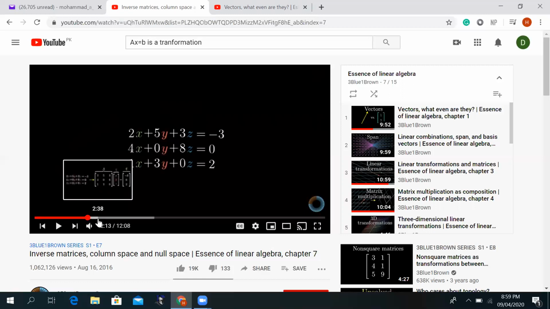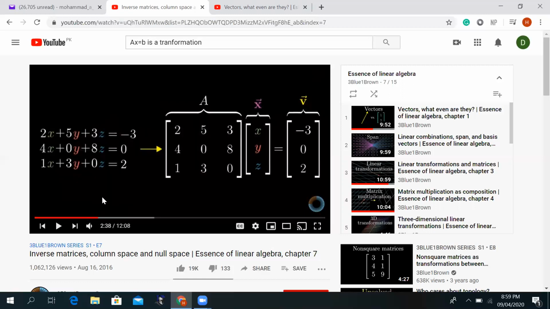We can easily convert this linear system of equations into our AX equal to B. Here they are representing B with V, but this is the same thing: a matrix-vector product which ends up in another vector.